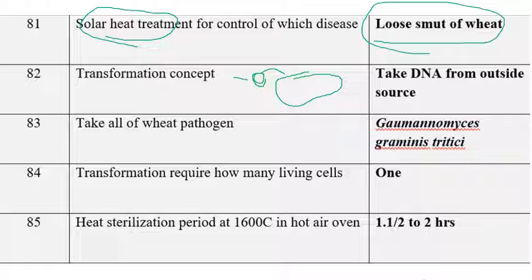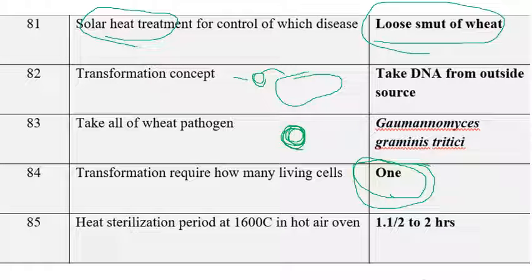Transformation requires how many living cells? Only one living cell will be required, because on the donor side only viable DNA is required. We don't need direct contact as in conjugation in bacteria. In the transformation concept, only DNA is required with one living cell, that is the recipient cell.